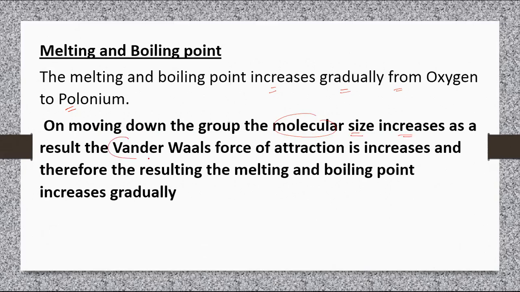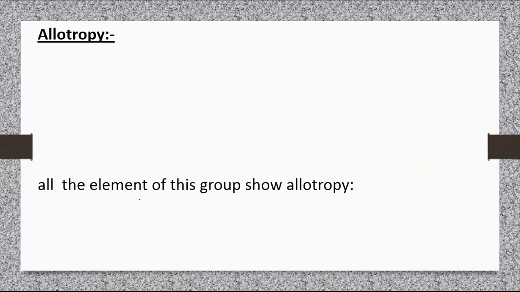As a result, van der Waals force of attraction also increases, and therefore the melting and boiling points also increase gradually. So as the size increases, van der Waals force of attraction increases, and melting point and boiling point also increase.